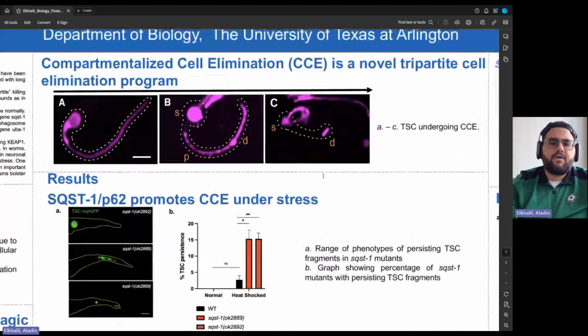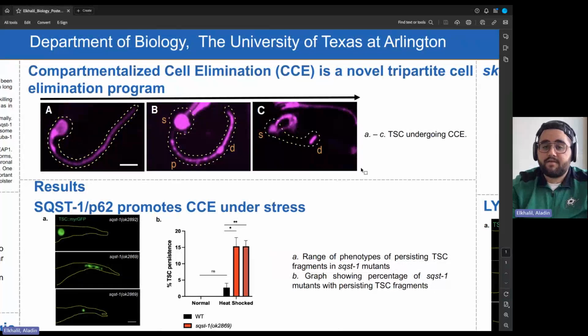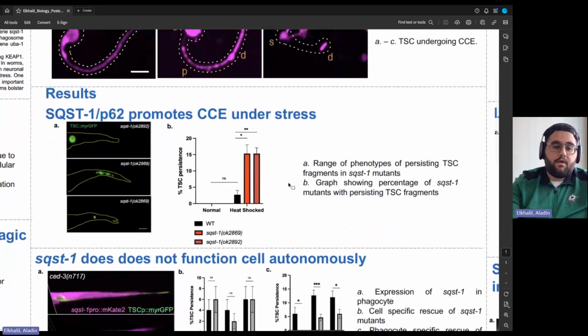So our system here is a novel death program called compartmentalized cell elimination, or CCE. It's characterized by a cell dying and forming three distinct compartments as it dies. Here we have a cell that's responsible for forming the tail of the worm prior to dying in the embryo. And the cell body will start to round up as it dies. The proximal end of the process will bead, and the distal end of the process will retract into itself, leaving us with two fragments that are engulfed by two different neighboring phagocytes.